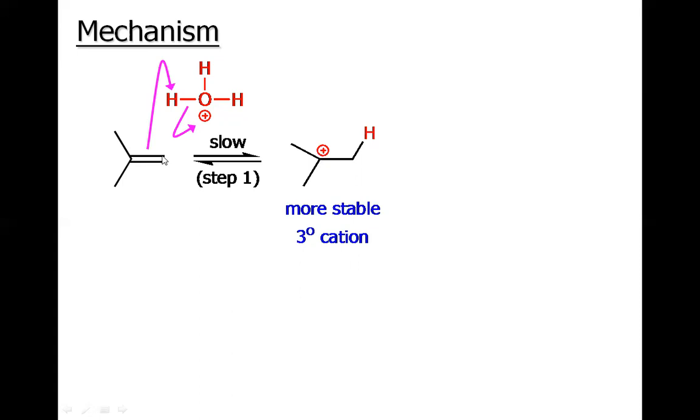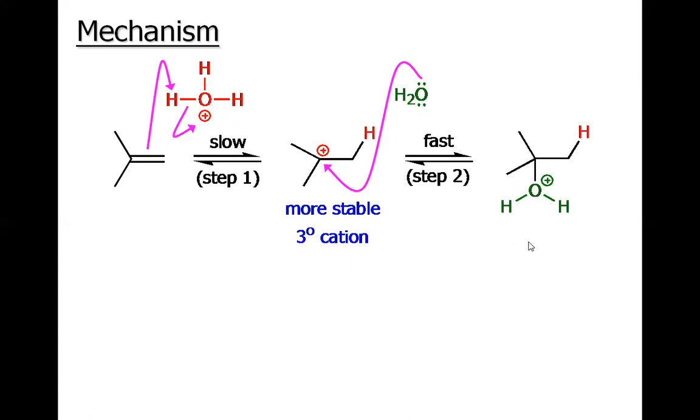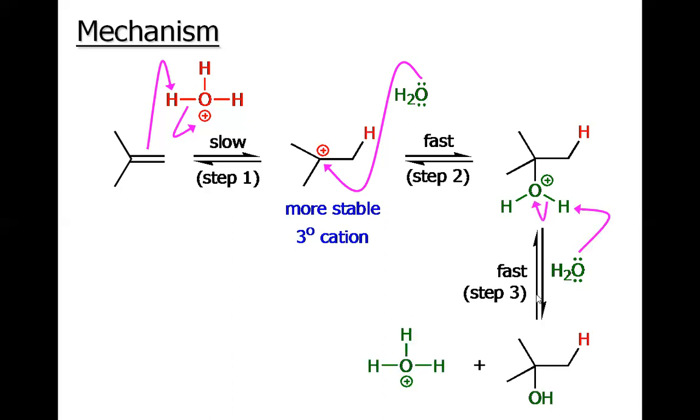So there is a competition between the tertiary and the primary carbocation. Obviously a tertiary carbocation is much more stable than a primary carbocation. So that is why the protonation occurs at the terminal carbon, and we have a tertiary carbocation. And this tertiary carbocation will be immediately captured by the water molecule in the nucleophilic attack of water, and we will have this alcohol. In fact, this protonated alcohol will be deprotonated to afford the desired product, the alcohol.